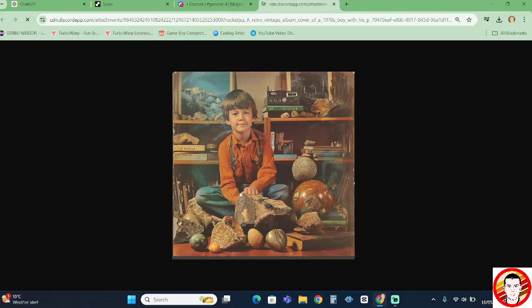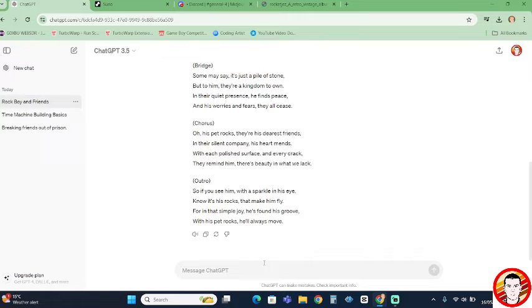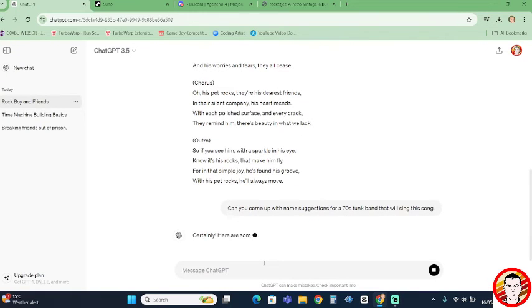Now, the last thing we're going to need is a name, because we're going to put the title My Pet Rocks, and we're going to put a name underneath it. So I'm going to go to ChatGPT again, and I'm going to say, can you come up with name suggestions for a 70s funk band that will sing this song? Because obviously it remembers what we've previously spoken about, so it knows what song I'm referring to. So let's give it a go.